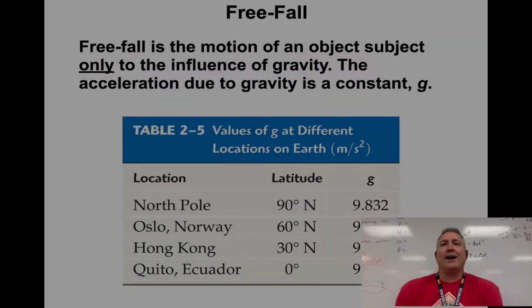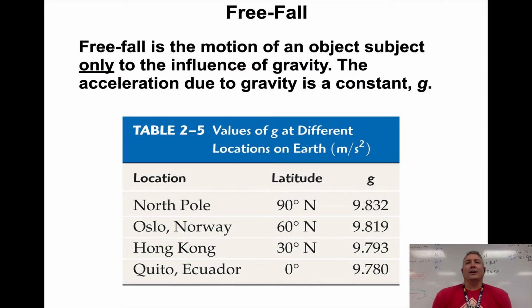But we have the gravitational acceleration at different points on the Earth. Now in here, we're going to use 9.8, or 9.81 if we want to go three significant figures. And notice that is the acceleration in meters per second per second.